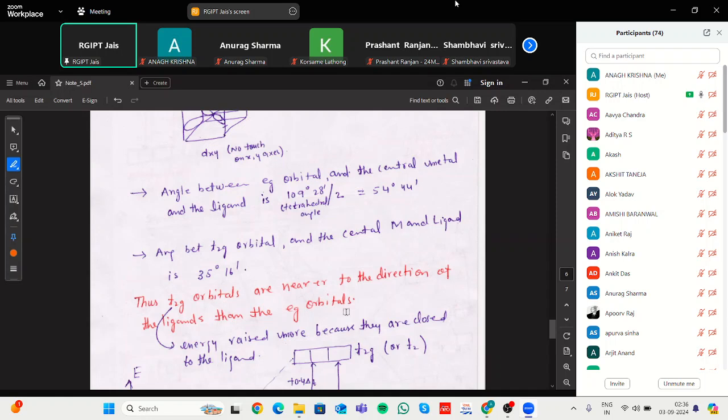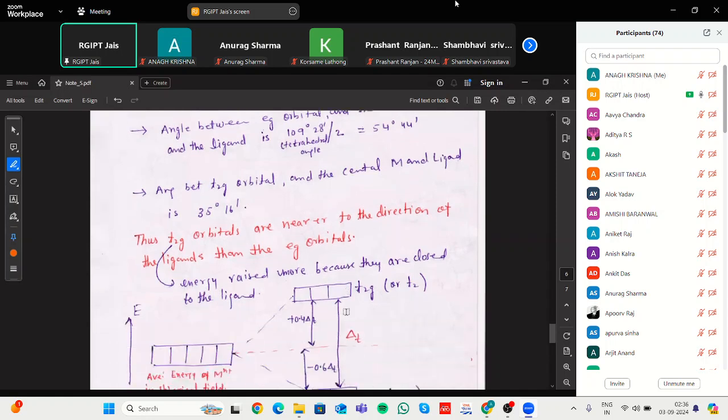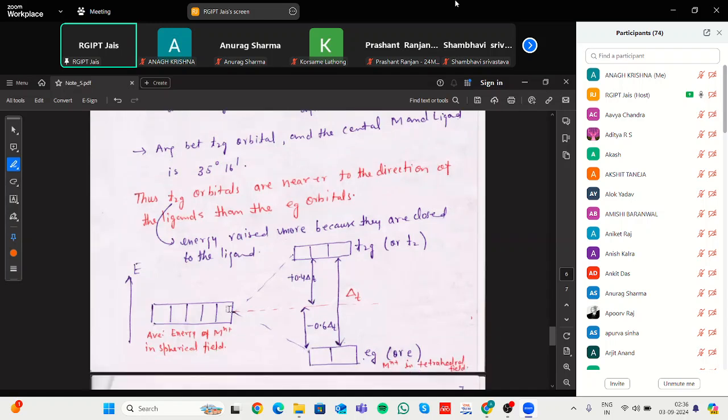These energy levels are very close to each other.